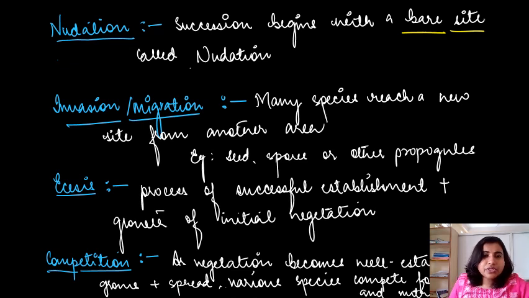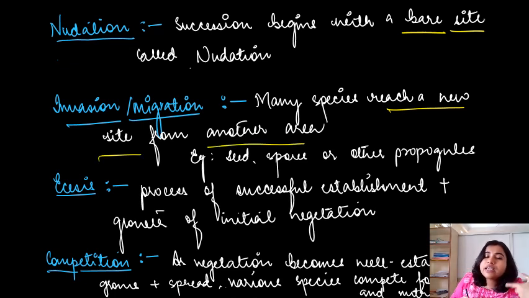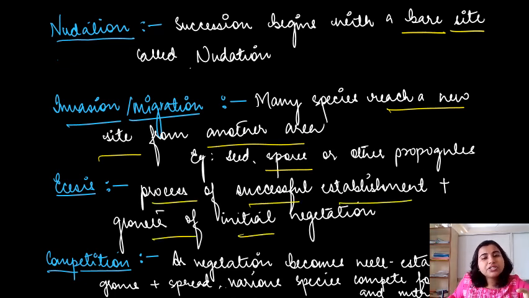Coming to invasion and migration, many species reach a new site from another area. That is what we call invasion, or migration. For example, seeds, spores, right? Spores get dispersed. This is how spores get introduced into a new area and start developing. Ecesis is the process of successful establishment and growth of initial vegetation.